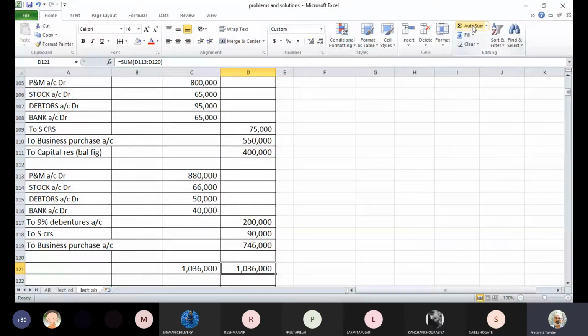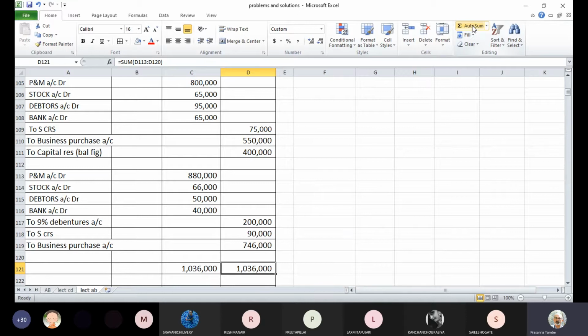The reason is, here the purchase consideration is on net asset basis, and that balancing figure of goodwill or capital reserve will not come if you have purchase consideration based on net asset basis. What was the method of purchase consideration here? It was net asset basis, if you remember the calculation. So in this case, you will not have any balancing figure of either goodwill or capital reserve, as the case may be.